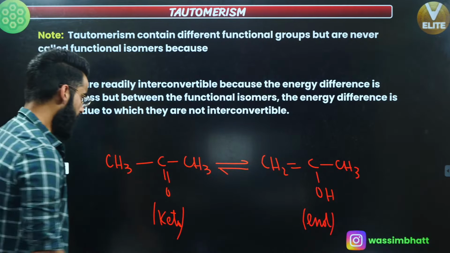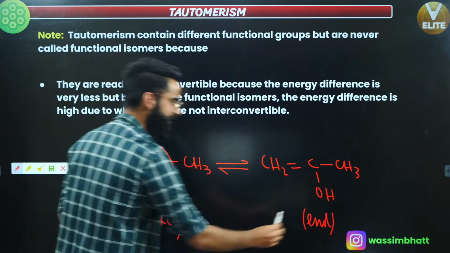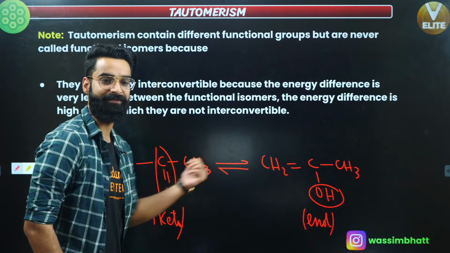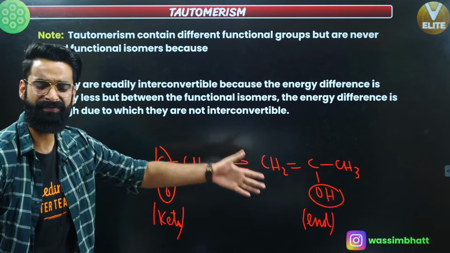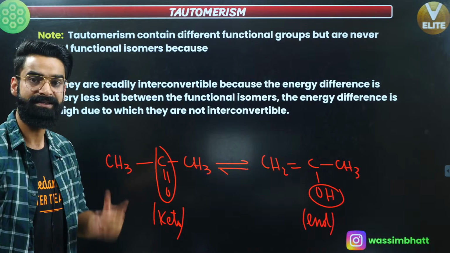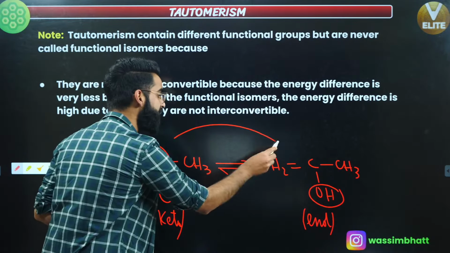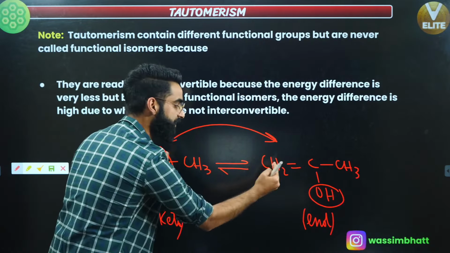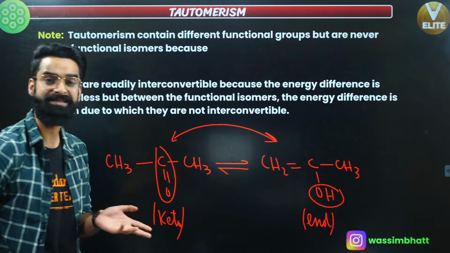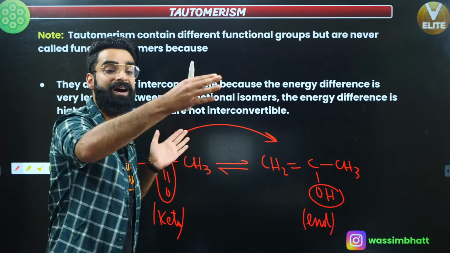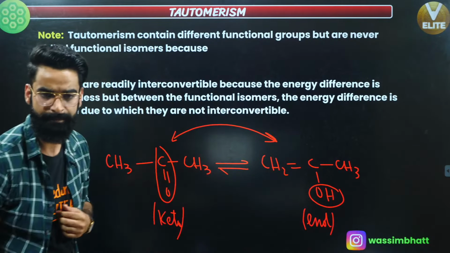Now people, see, over here, this is the functional group. Right here, this is the functional group, correct? So can I say these molecules have two different functional groups? So they must be functional isomers, right? But we do not call them functional isomers. Why is that? See, tautomers are interconvertible into each other because of the small energy difference, whereas functional isomers are not interconvertible into each other because of the large energy difference between the isomers, okay?